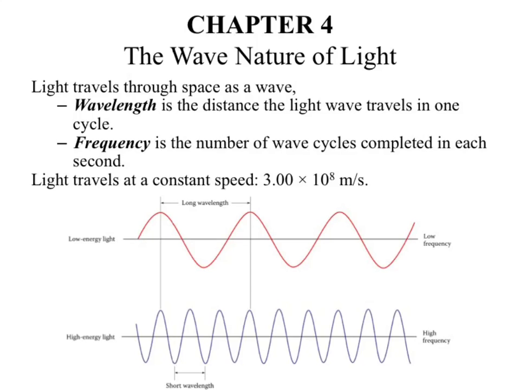So now we're jumping back to Chapter 4, and we're going to jump through the initial sections on what is light. This is something I want you to read up on, but it's not a huge issue as far as lecturing goes. Light has a wave nature, which means when we look at a wave, we can break it down into individual components. We can look at the frequency, and we can look at the wavelength. Your wavelength measures the distance between your peaks. So here to here is your wavelength, which carries the symbol lambda.